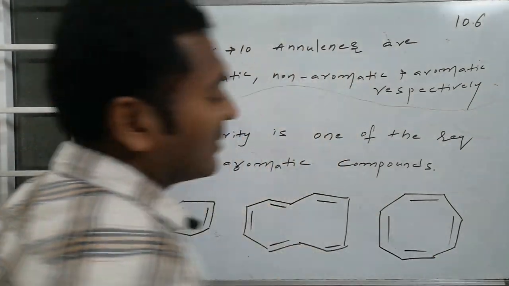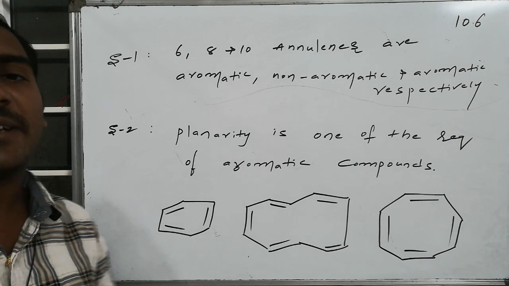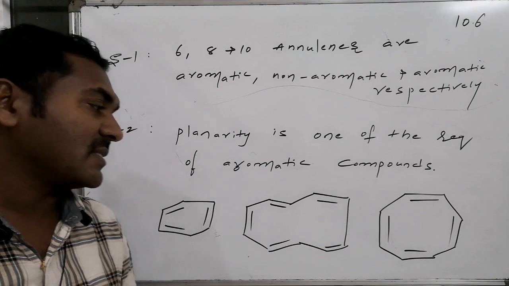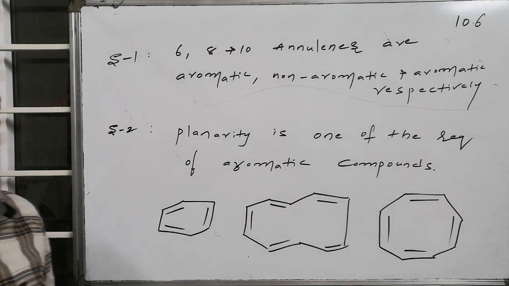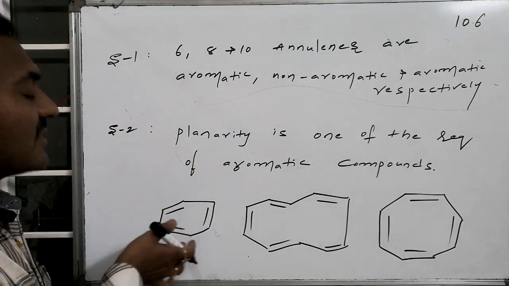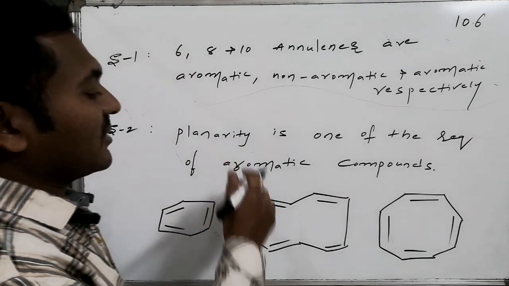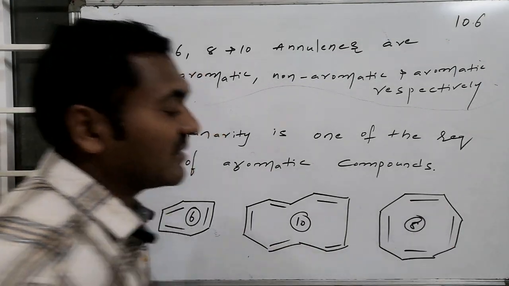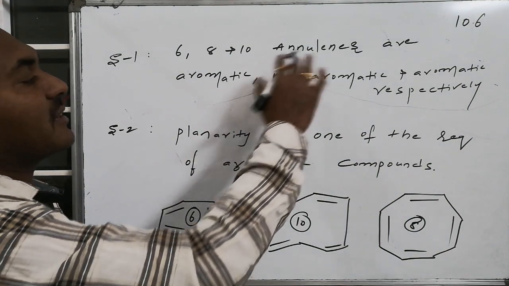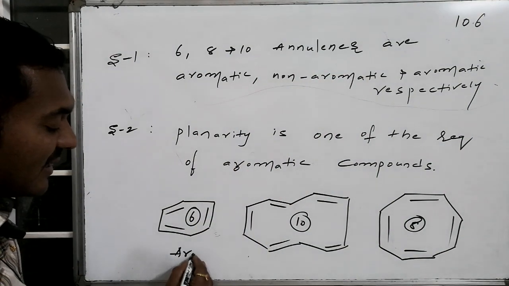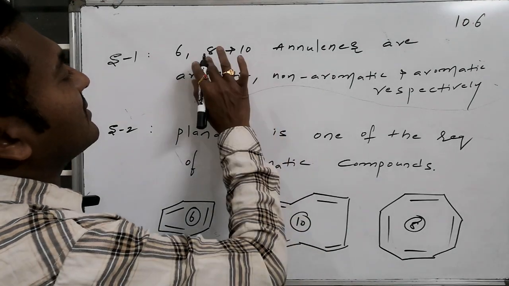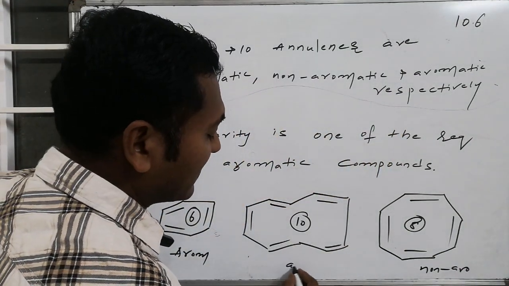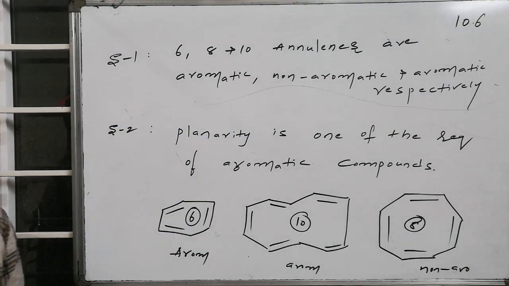These are the annulenes. Annulenes are a special type of compound in which cyclic nature is present along with alternating conjugation. If it consists of 6 pi electrons, it is known as 6-annulene. If it consists of 10 pi electrons, 10-annulene. If it consists of 8 pi electrons, it is known as 8-annulene. As far as the given information is concerned, they are claiming 6-annulene as aromatic and 8-annulene as non-aromatic. Whereas the 10-annulene, once again they are claiming it as aromatic. This is statement number 1.